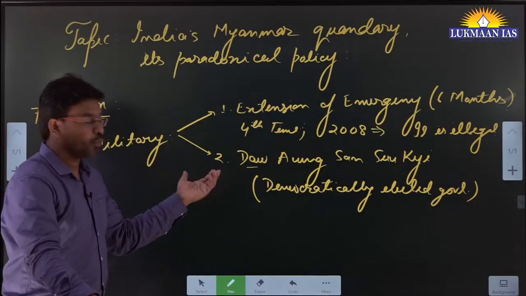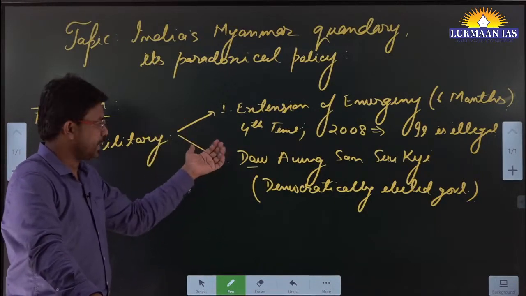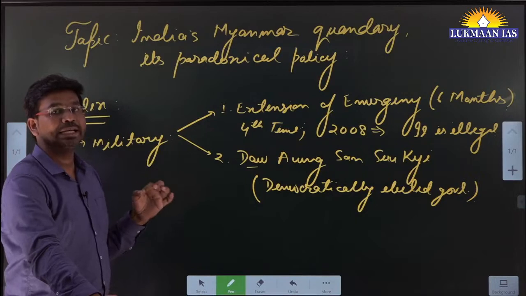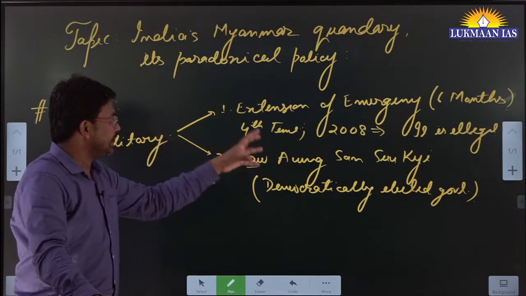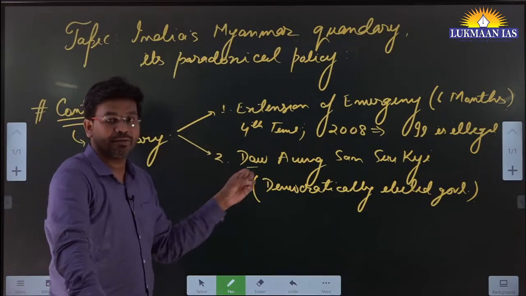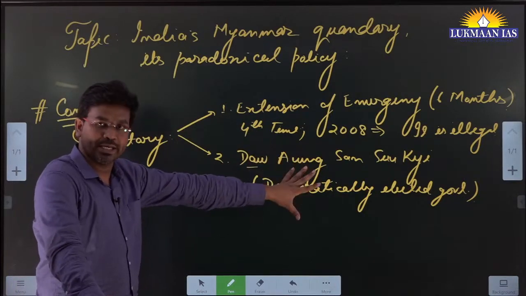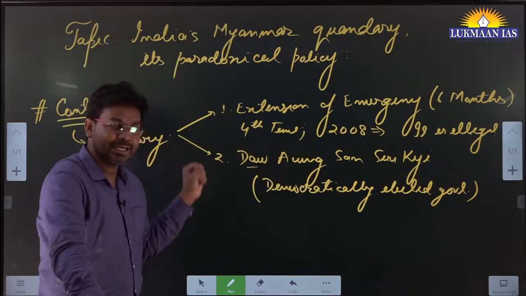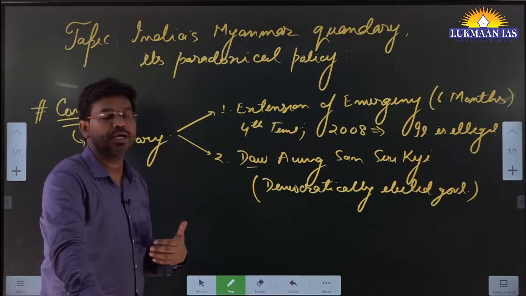So later on what has happened, in 2021, I guess, long back, Myanmar has seen a military coup. Military coup means military people have detained the political authority. They have detained the civilian government high officials, including Daw Aung San Suu Kyi. Okay, so they have detained this lady, and after then they have established a military rule in Myanmar.